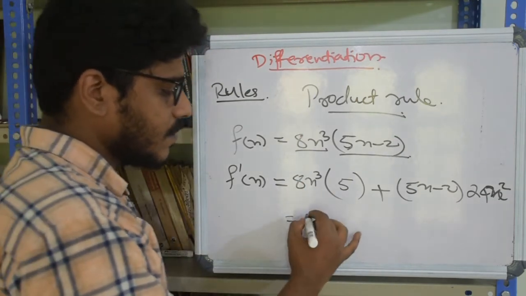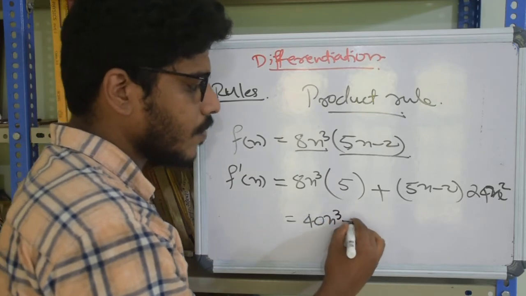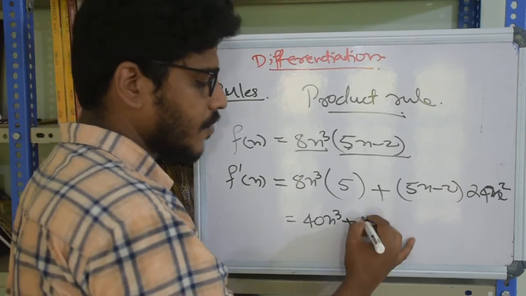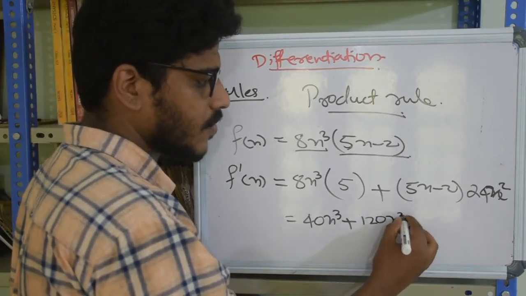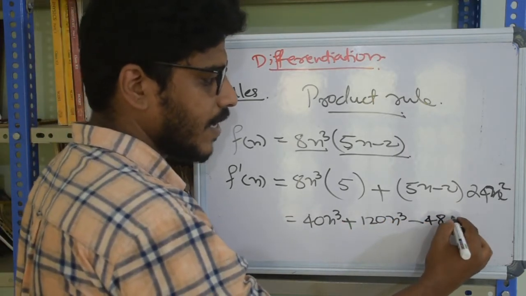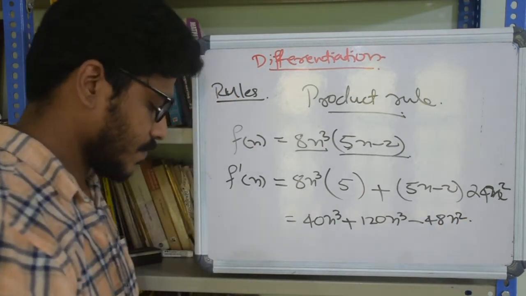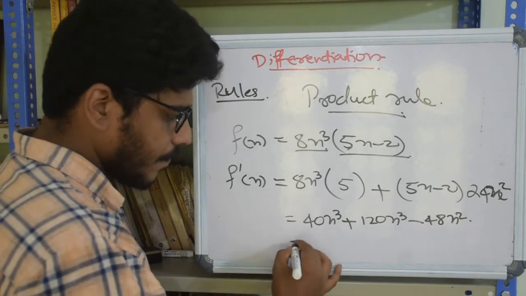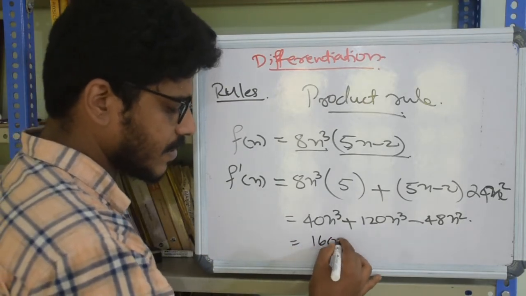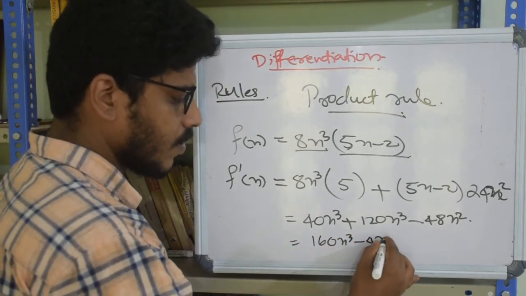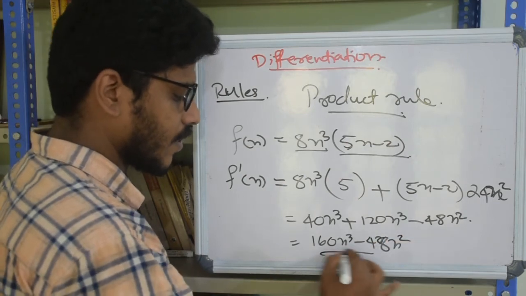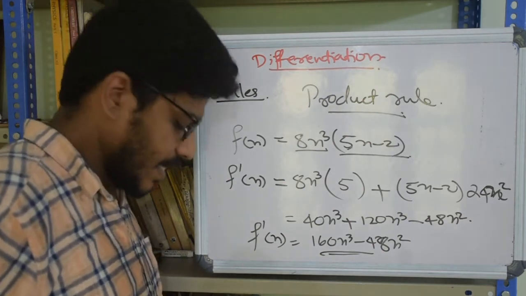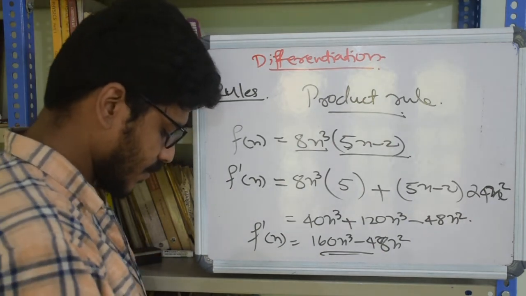So this is 40x cube plus 24 into 5, 120, 120x cube minus 48x squared. Right. So this will be 160x cube minus 48x squared. So the derivative of the given product is 160x cube minus 48x squared.